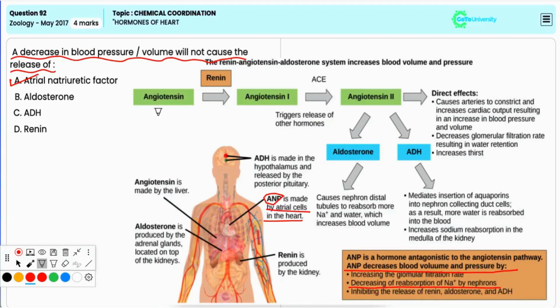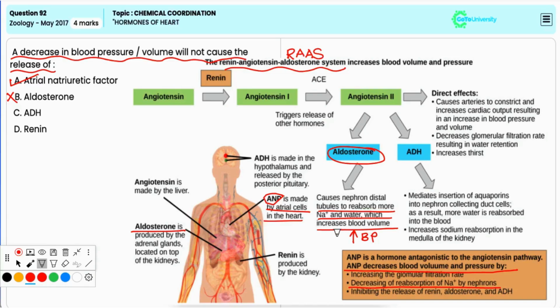Option B, aldosterone. It is incorrect because aldosterone is released in response to low blood pressure or volume through the RAS mechanism, that is, the renin angiotensin aldosterone system, because it increases sodium and water reabsorption in the kidneys, thus increasing the blood pressure.